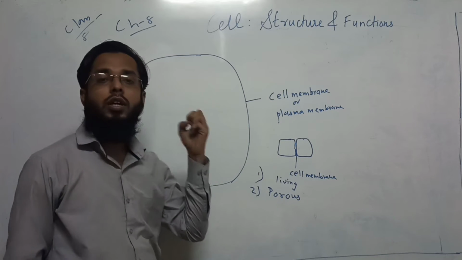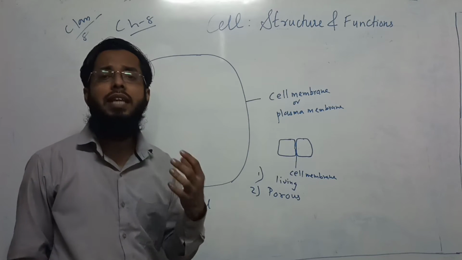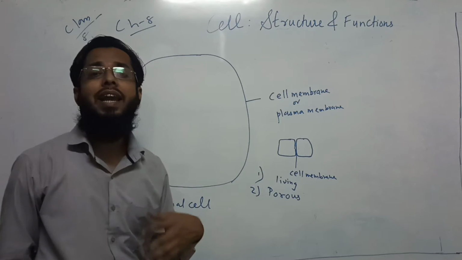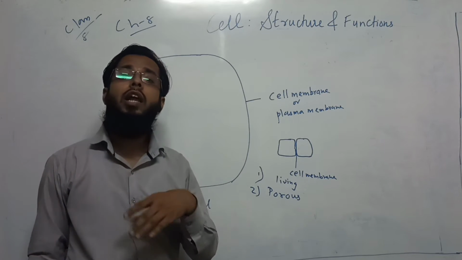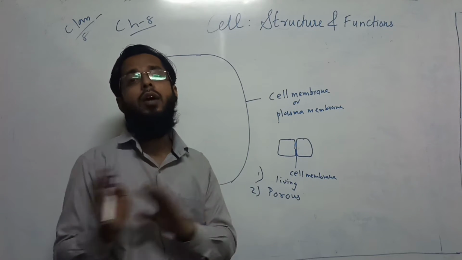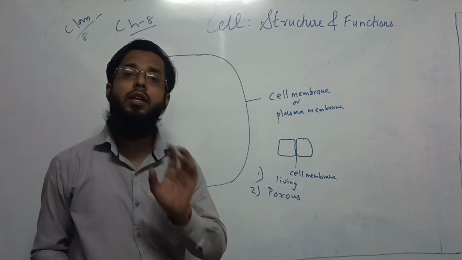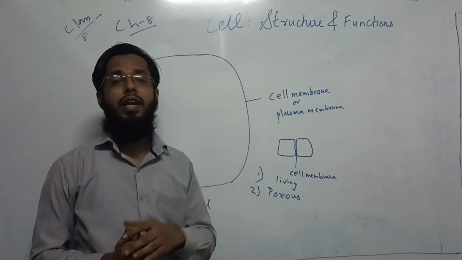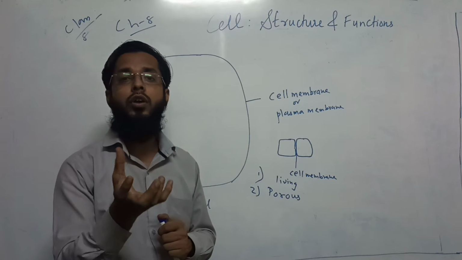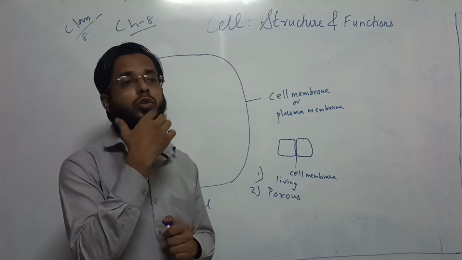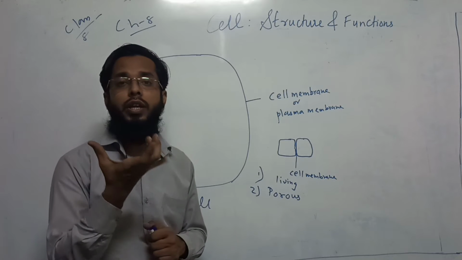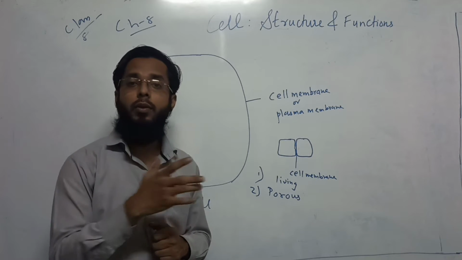The cell membrane allows certain things. It is a semi-permeable membrane. It is a selective membrane because it allows only certain things to pass inside and outside. It does not allow everything to pass. Like when you go to a function, for example, when you have some gathering, you need a pass to enter the ceremony.